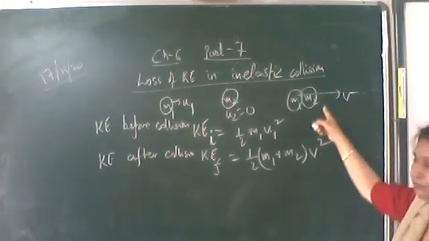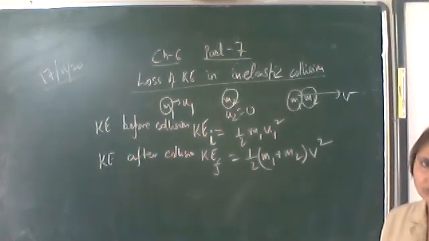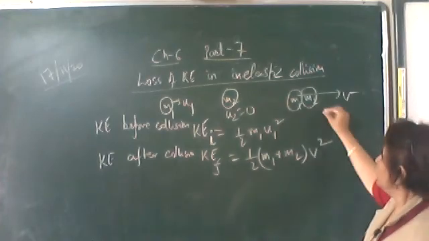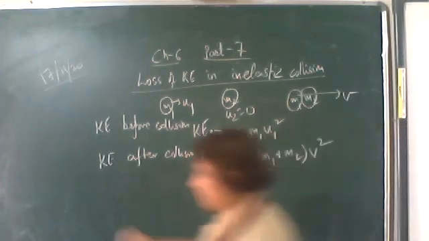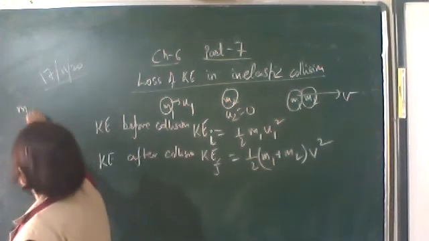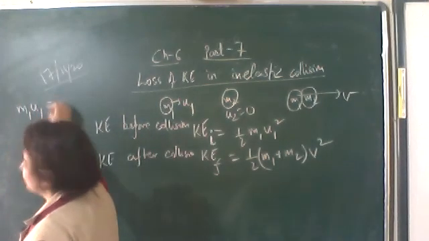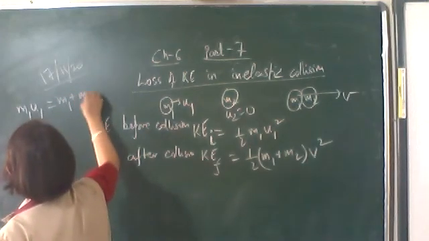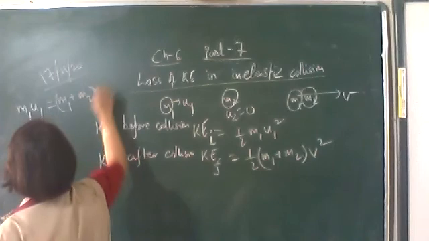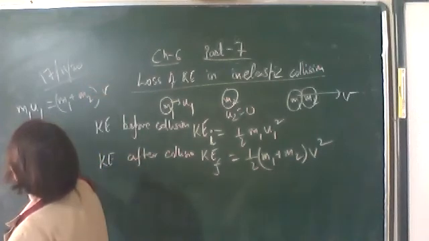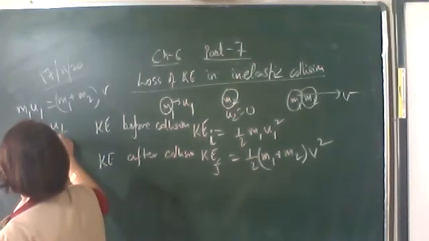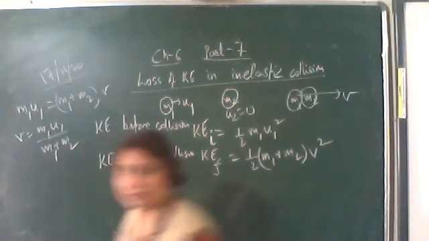Now let us find v in this case. Using the conservation of momentum, we can find v. According to the conservation of momentum, m1 u1 plus m2 u2, which is 0, is equal to m1 plus m2 into v. So v is equal to m1 u1 upon m1 plus m2.